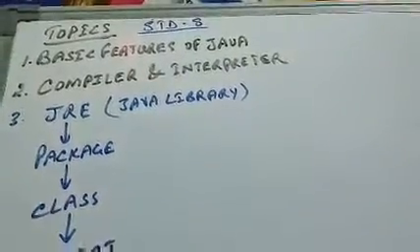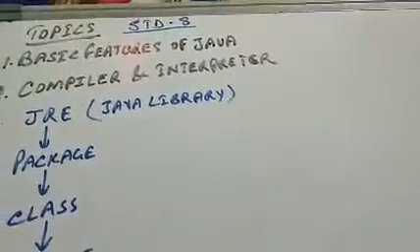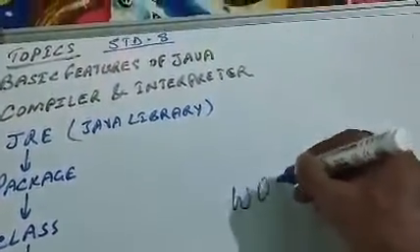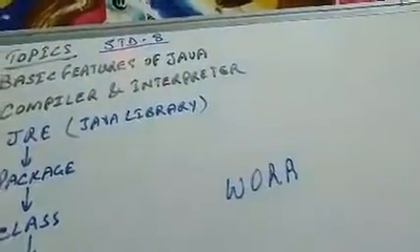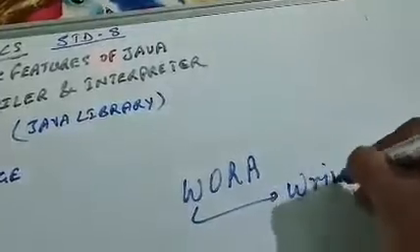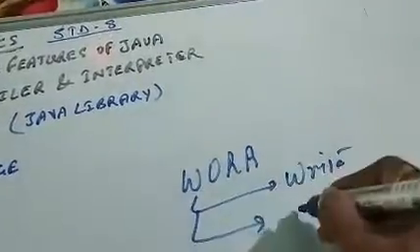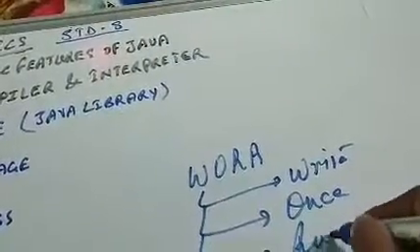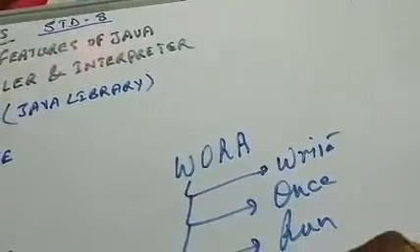That's why there is a word called WORA. Please remember, there's a word called WORA. Here, W stands for write, then once, and the second part is run anywhere.